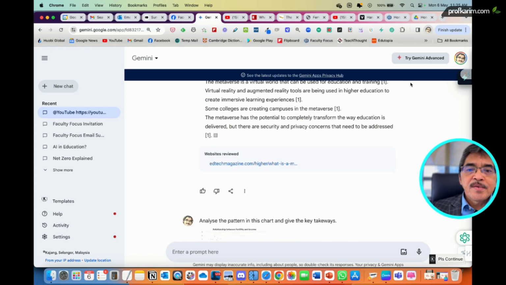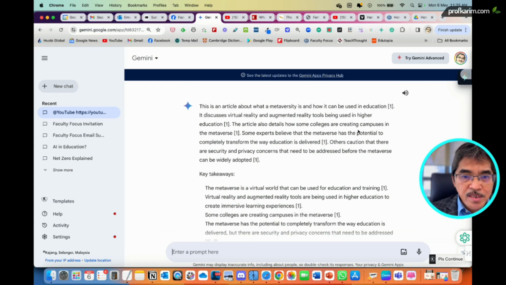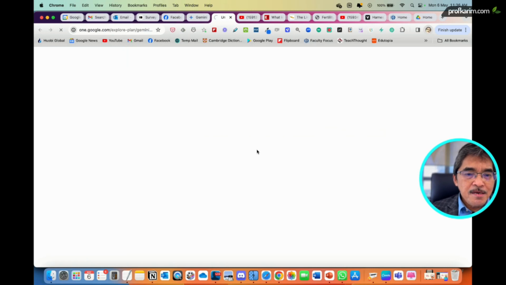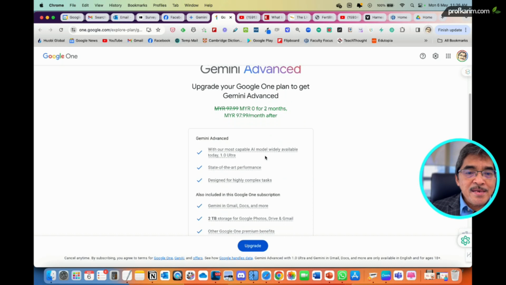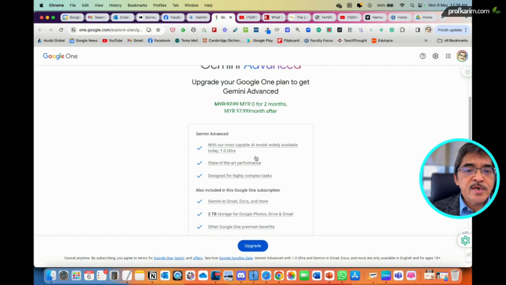Of course, if you want the free version, this is what the free version can do, and it can do some of what the ChatGPT free version cannot do. So now you know you can use Gemini for this purpose, the free version. But of course, Gemini Advanced can do more. But it's not free. You have to pay, just like ChatGPT Plus, $20, and it uses an even more advanced engine, which is Gemini 1.0 Ultra.